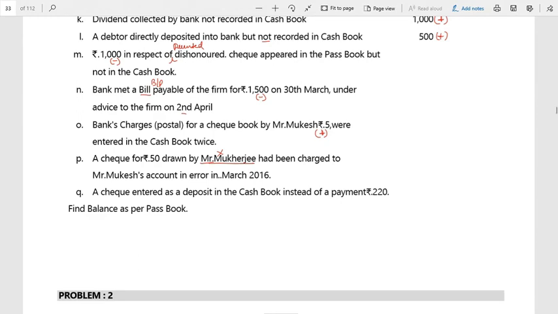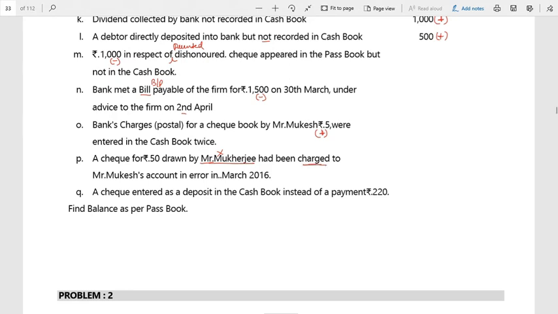So therefore, whatever be the difference, here it is a drawn. So this 50 rupees check drawn by Mr. Mukherjee had been charged to Mr. Mukesh account in error. So here charged.